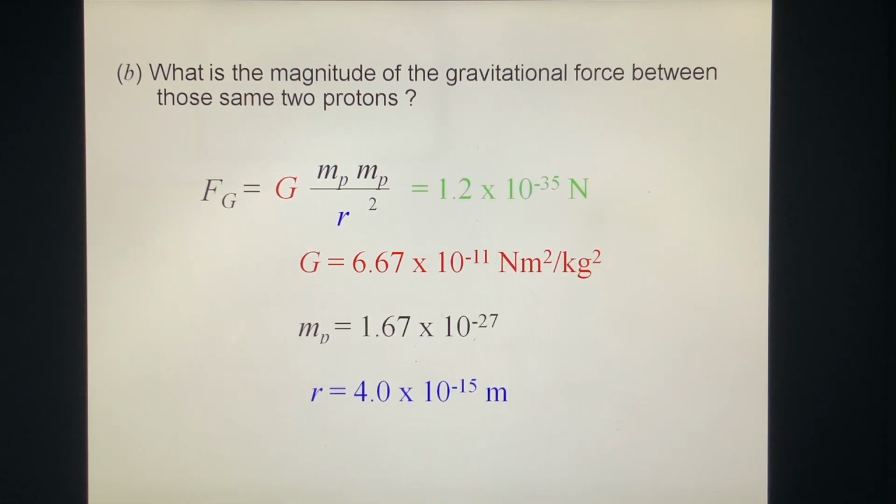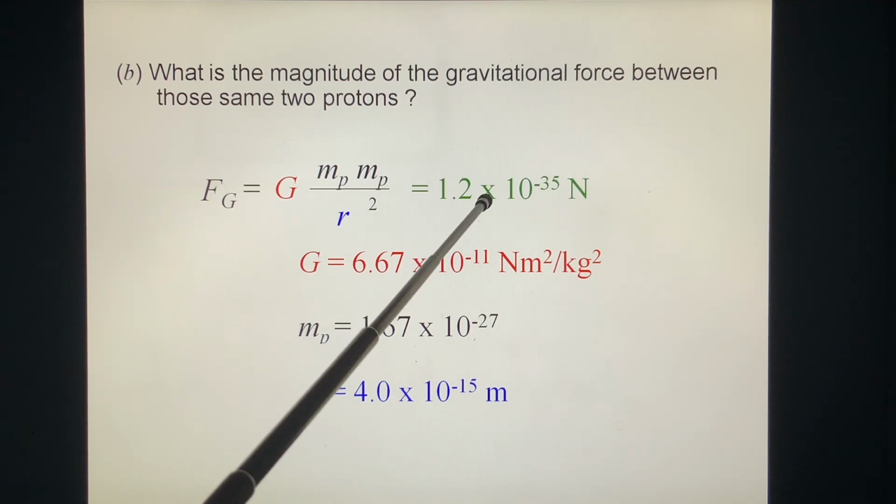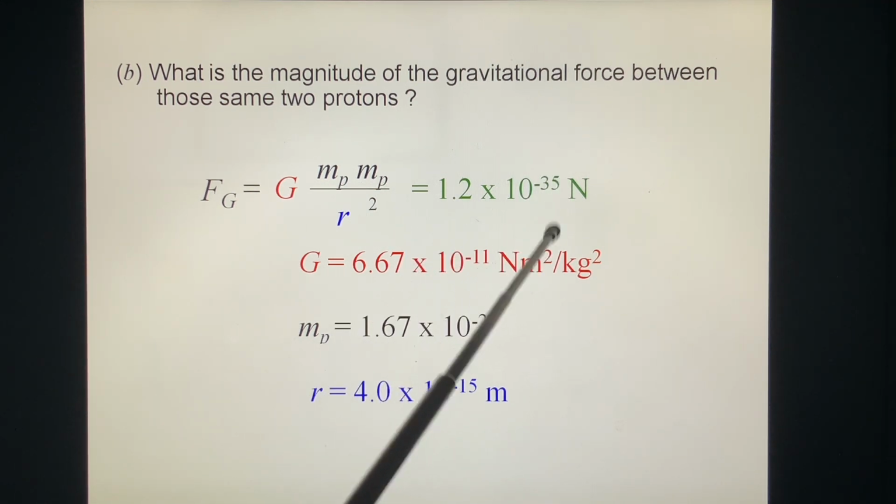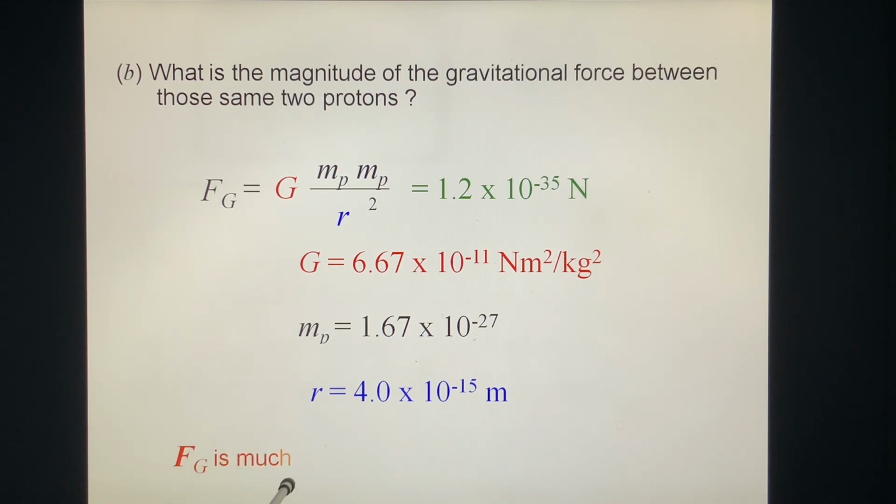We put them inside. We get 1.2 times 10 to the minus 35 Newton. Compared to the electric force, the gravitational force is much smaller. It's much smaller, so we can neglect it when we handle the electrostatic force.